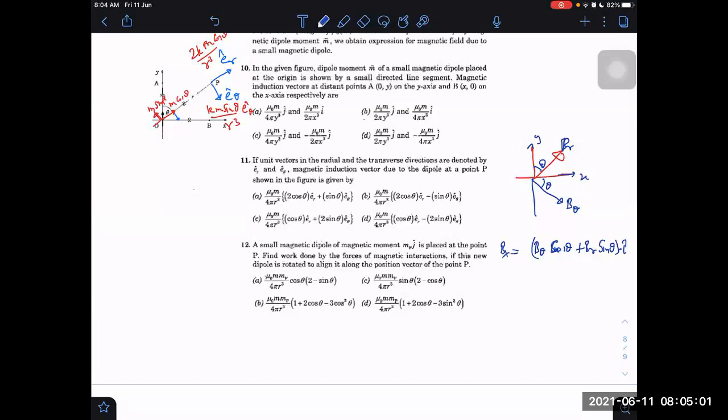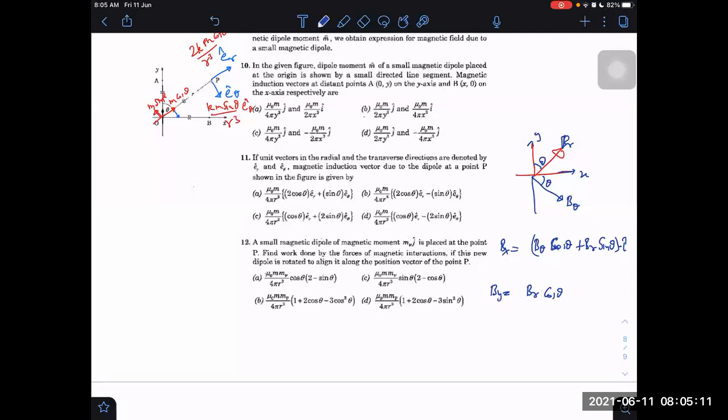Similarly, you get By. By will be, what component of Br is along Y? That is the cos theta component. So Br cos theta, minus B theta's component, which is sin theta. Minus B theta into sin theta. That is along J cap. So we are getting By and we are getting Bx.